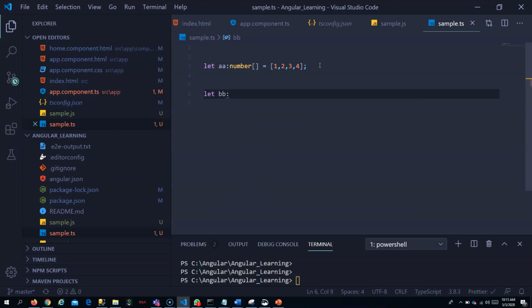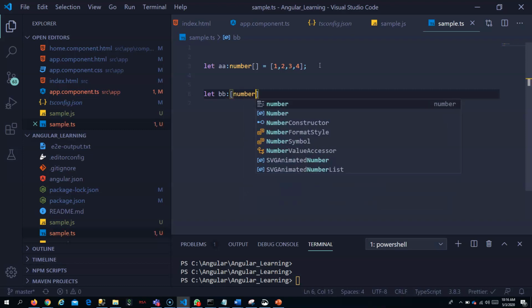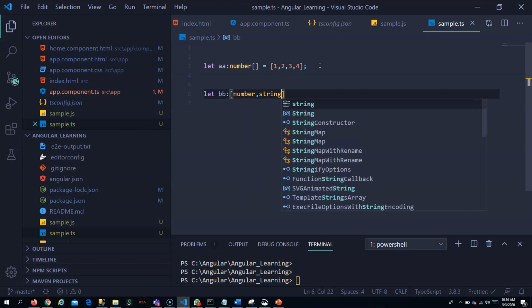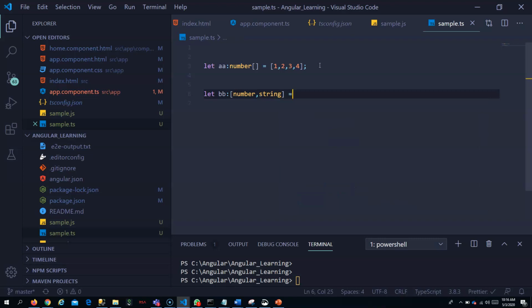You can say that this is of number and string, and you can assign a number and string value here. One number and one string, but you can't interchange the values. The first should be number and then should be string. Okay, you can have more than one also, like you can also include a boolean here, that is also possible.